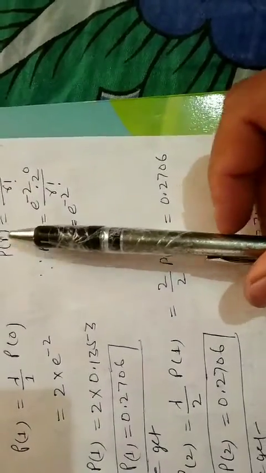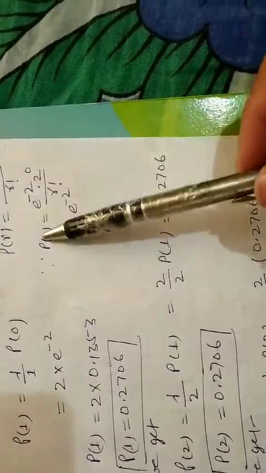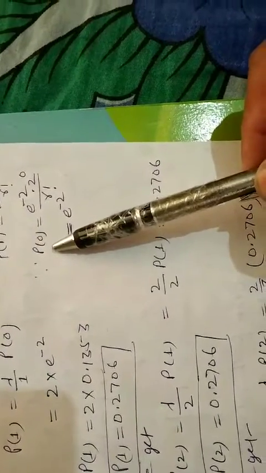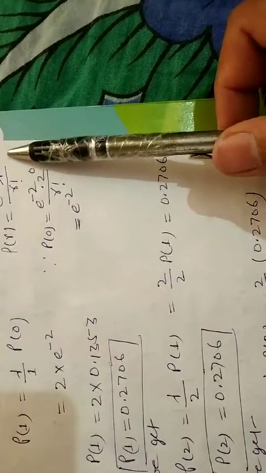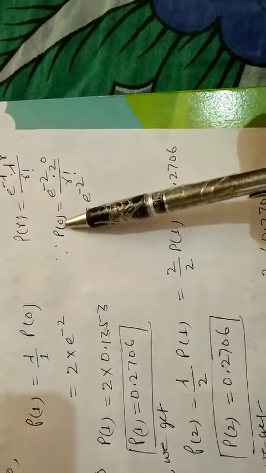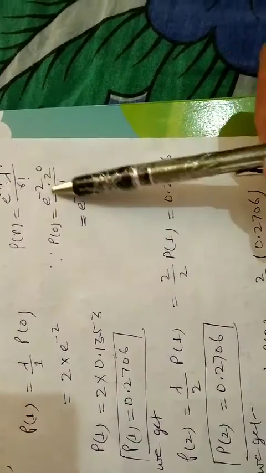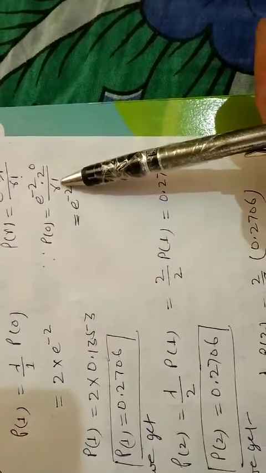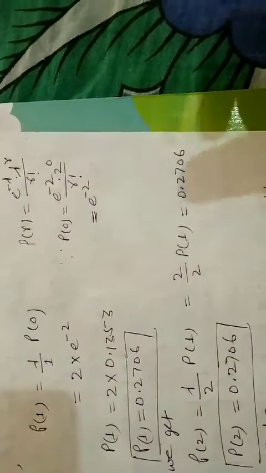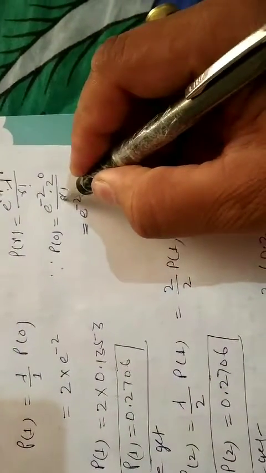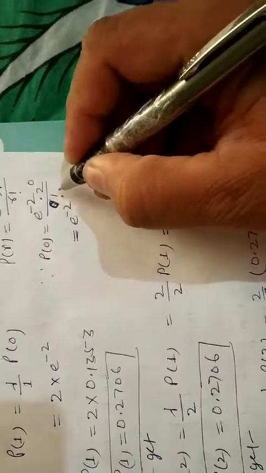Now in place of r we will put 0. To find the value of P0 we will put 0, and P0 is equal to e to the power minus 2 into 2 to the power 0 upon factorial 0.